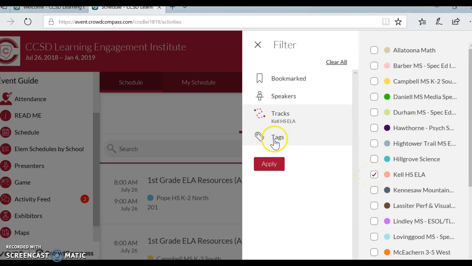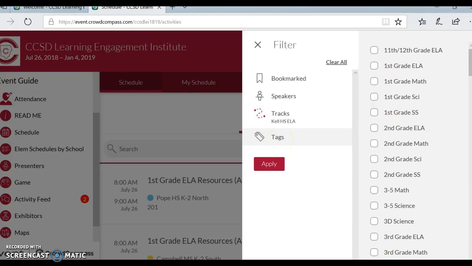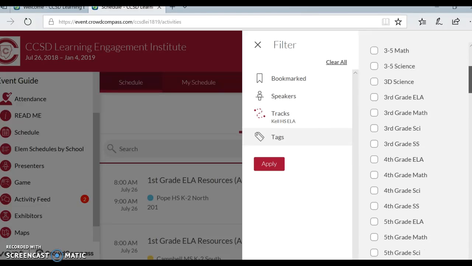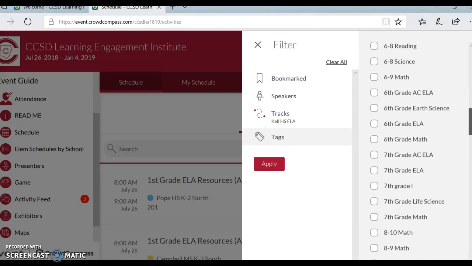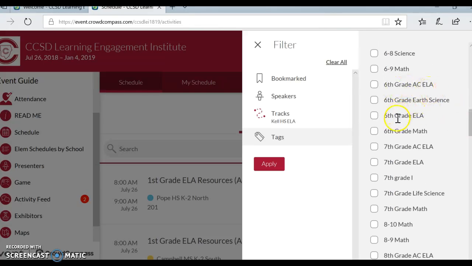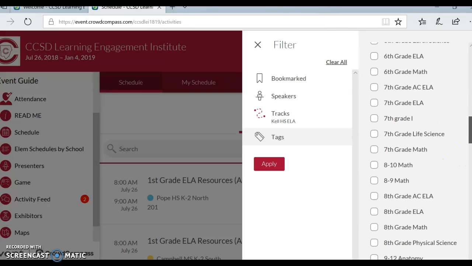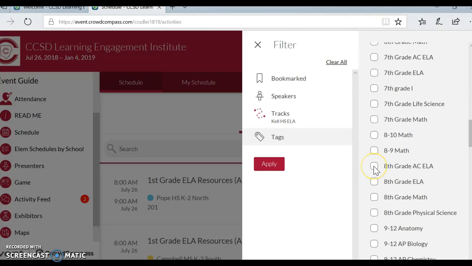And then you can come over here and click tags. And then you're going to click on your grade level and subject. So there is a generic 6 through 8 ELA. But if you keep scrolling down a little bit, you'll see 6th grade AC ELA, 6th grade ELA, and so on. So click on your subject area. I'm going to my 8th grade AC ELA. And then click apply.